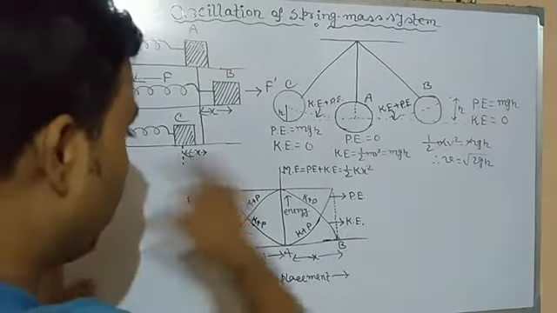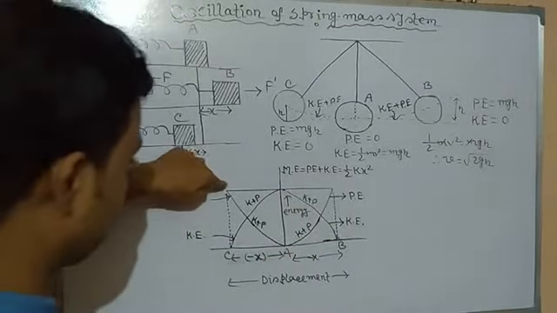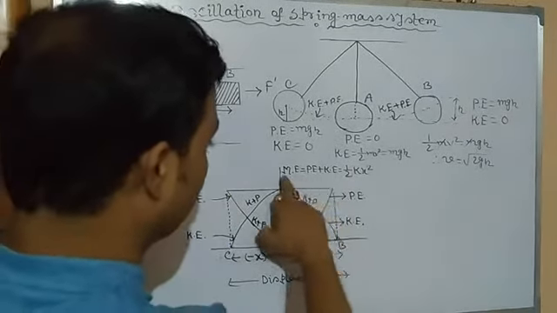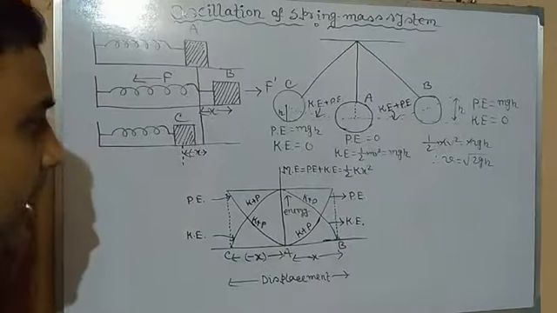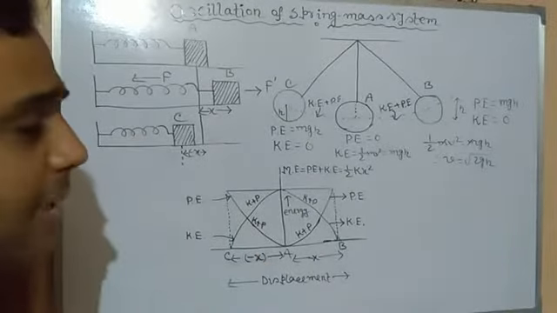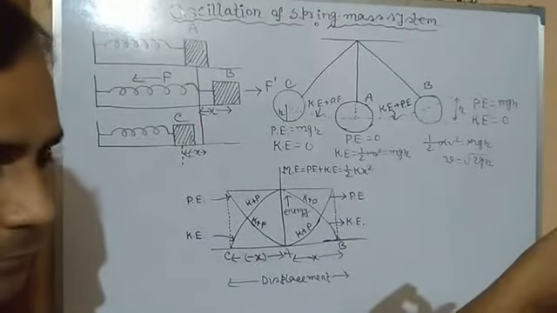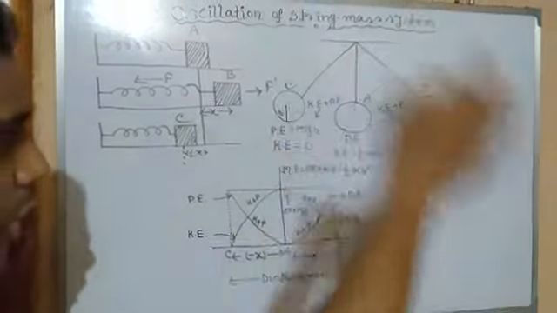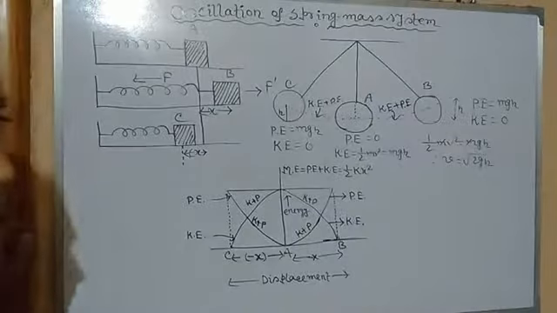So in total, the total mechanical energy, potential energy plus kinetic energy, is equal to half kx square. Remember one thing: the energy lost in the form of kinetic energy is gained in the form of potential energy, and the energy lost in the form of potential energy is gained as kinetic energy.